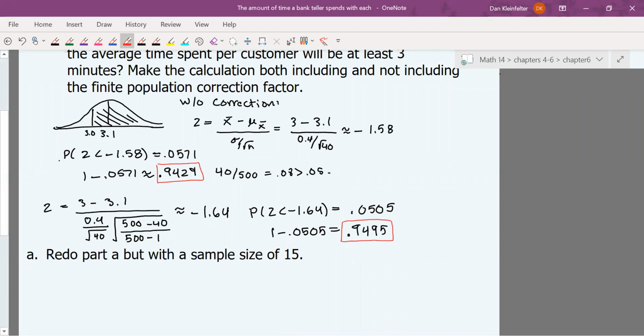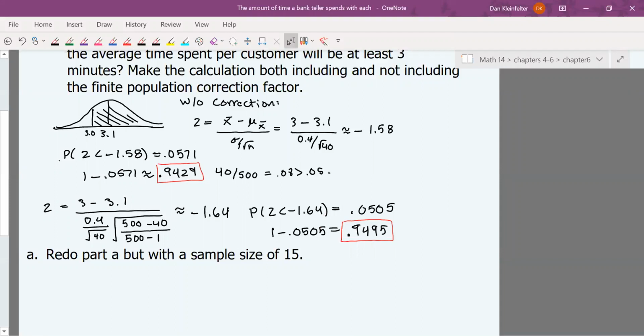All right, so going through the calculations, our z-score with the correction factor in it ended up being negative 1.64. You have to be very careful how you type in this calculation in your calculator. Of course, a lot of this you can do in your head, but be very careful how you type it. Negative 1.64. Looking at our negative z table, that gives us 0.0505 as the area to the left. And so, of course, we want the area to the right, which is 0.9495. So we can see that that's pretty close, but not the same on these two.